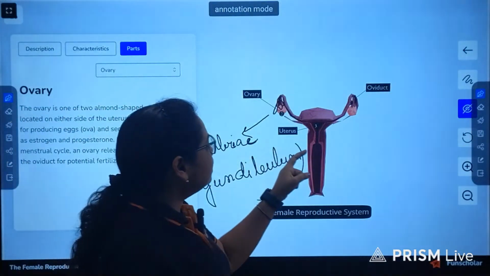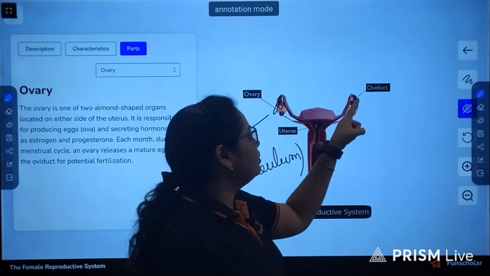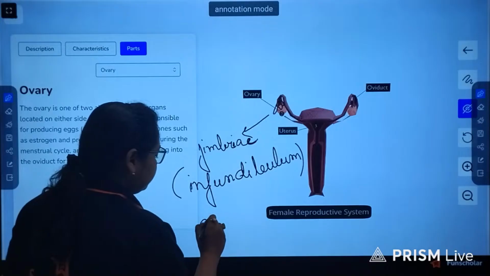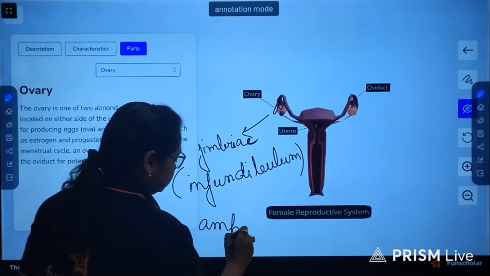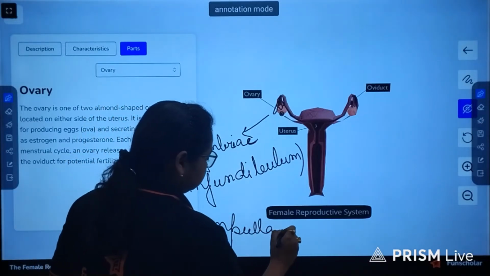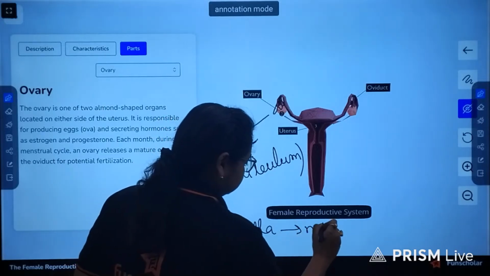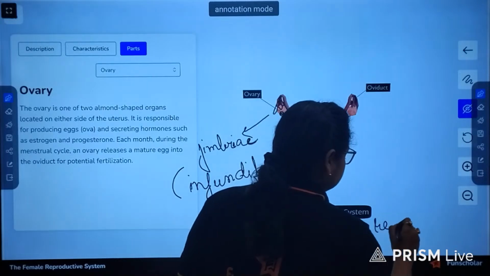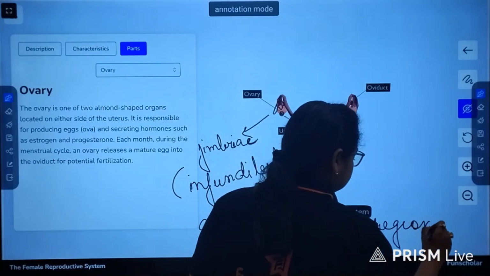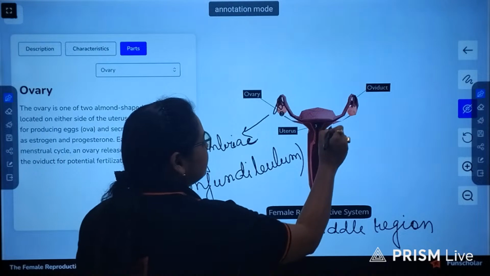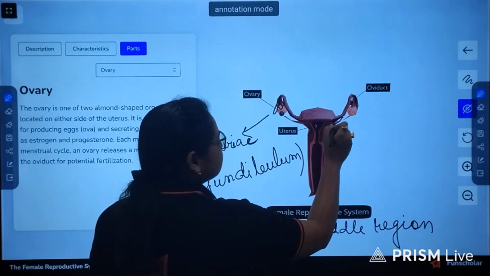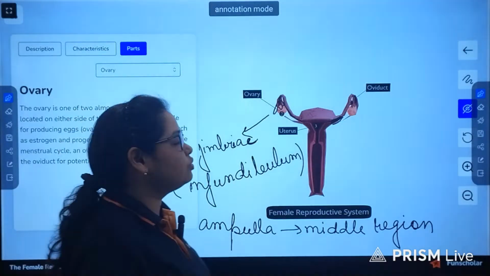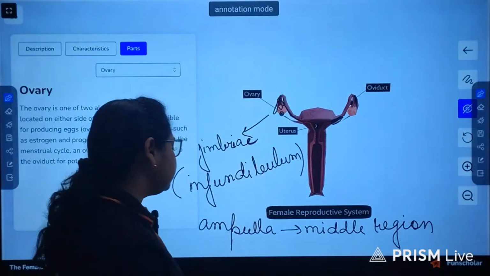Then the middle region of the fallopian tube is known as ampulla. And the last region, the narrow region which connects with the uterus, is very narrow.